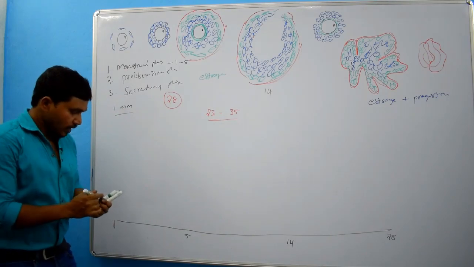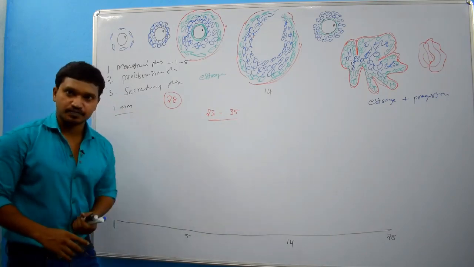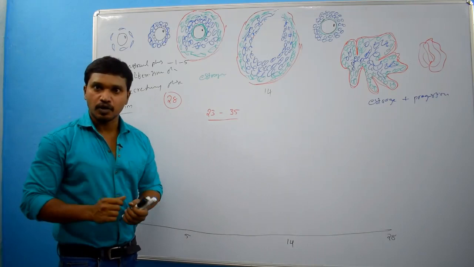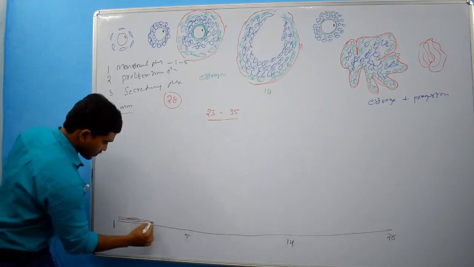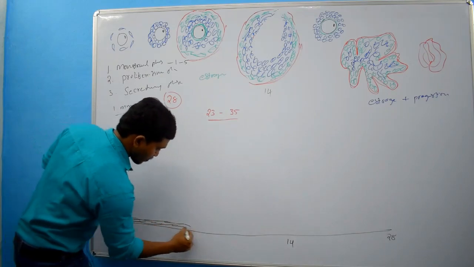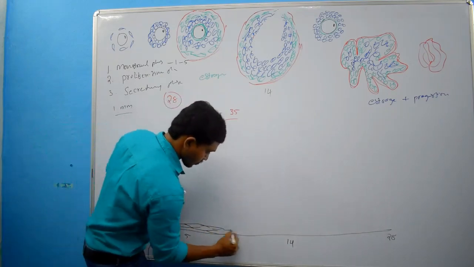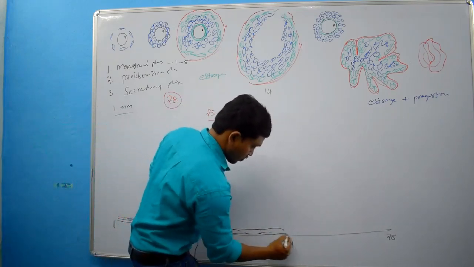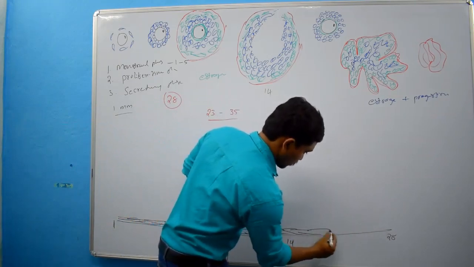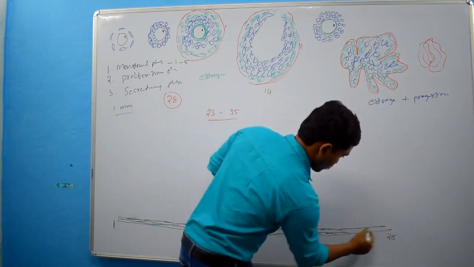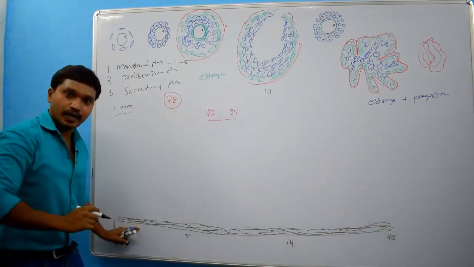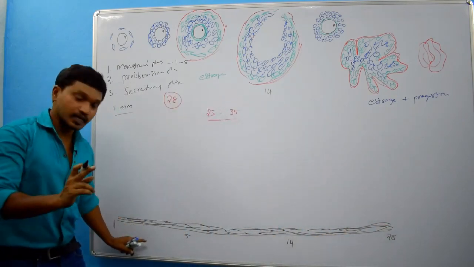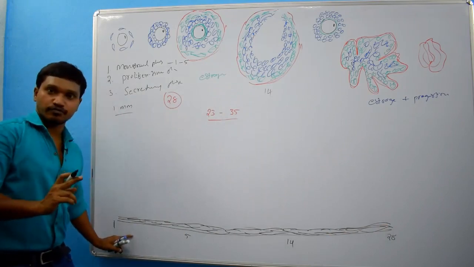So I am taking the endometrium over here and I will take a small part of the myometrium also. Imagine this is the myometrium made up of smooth muscle fibers. Over this I am taking the endometrium in menstrual phase.